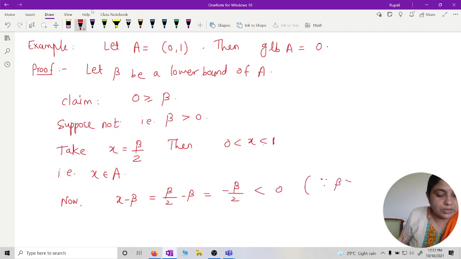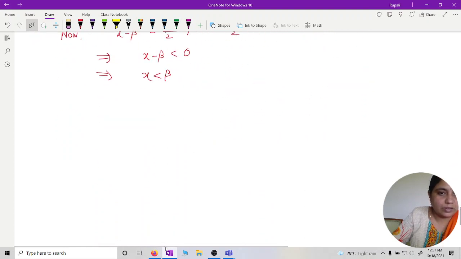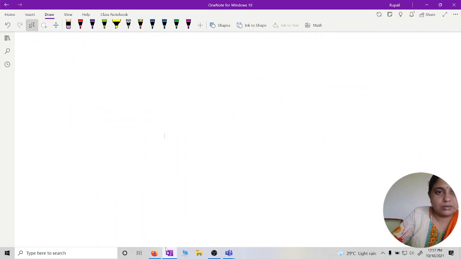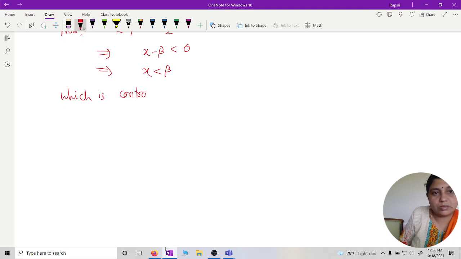So x minus beta is strictly less than 0, meaning x is less than beta, which is a contradiction to beta being a lower bound of A. Therefore our assumption is wrong.